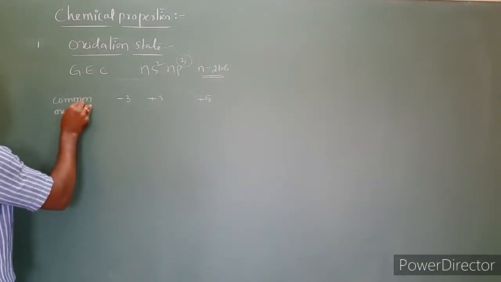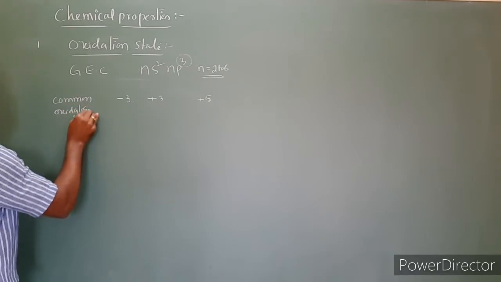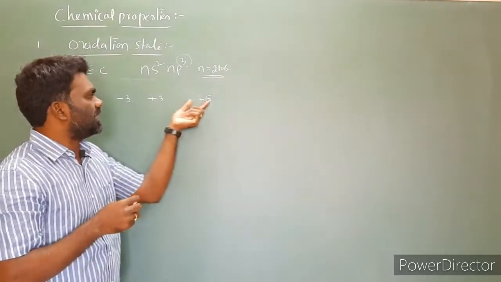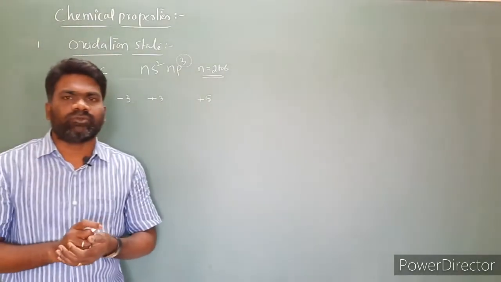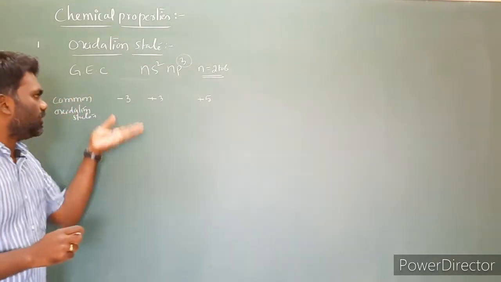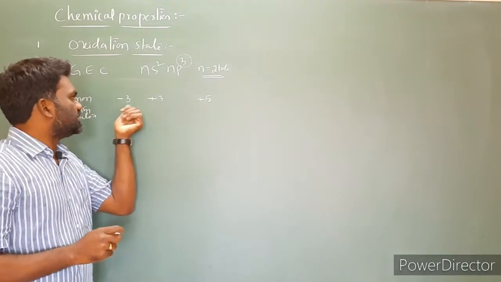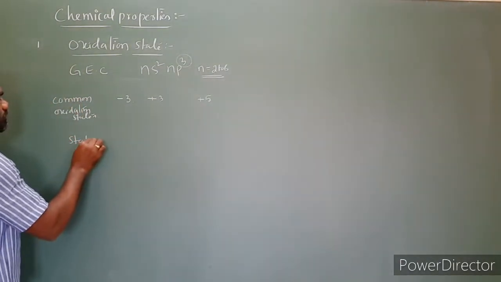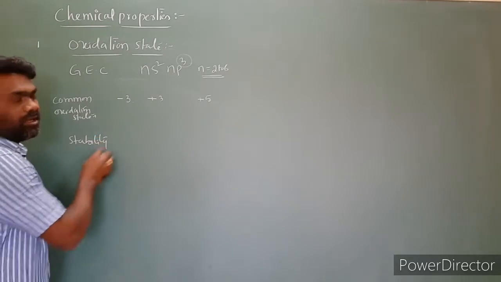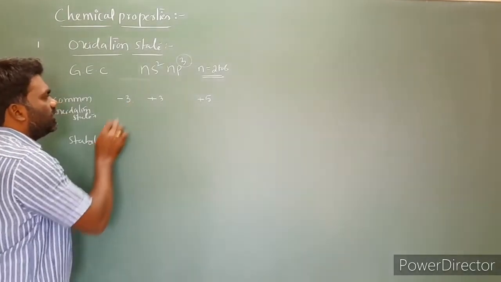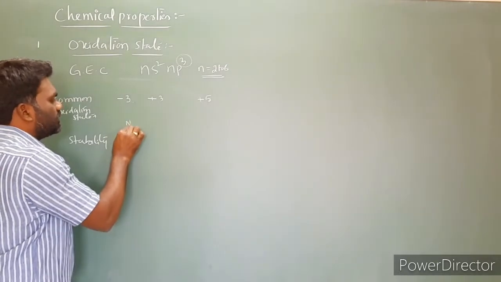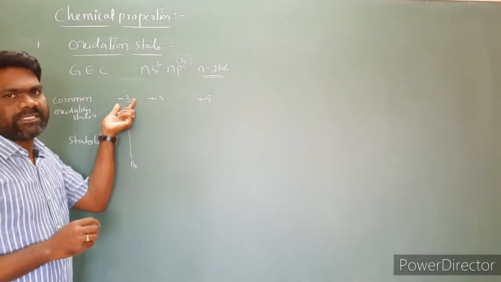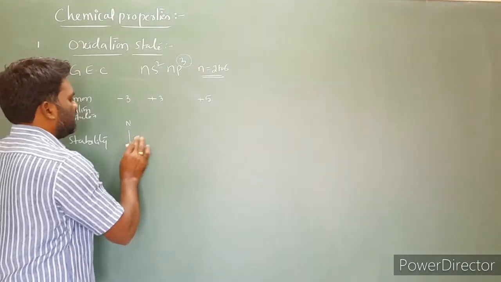So -3, +3, +5 are the common oxidation states of group 15 elements. Next we have to look at the stability of these -3, +3 and +5 oxidation states. First I'm taking -3. While moving from nitrogen to bismuth, the stability of the -3 oxidation state decreases.